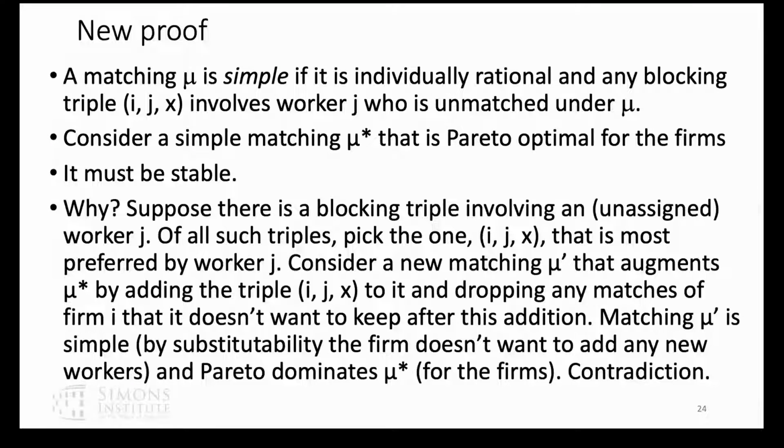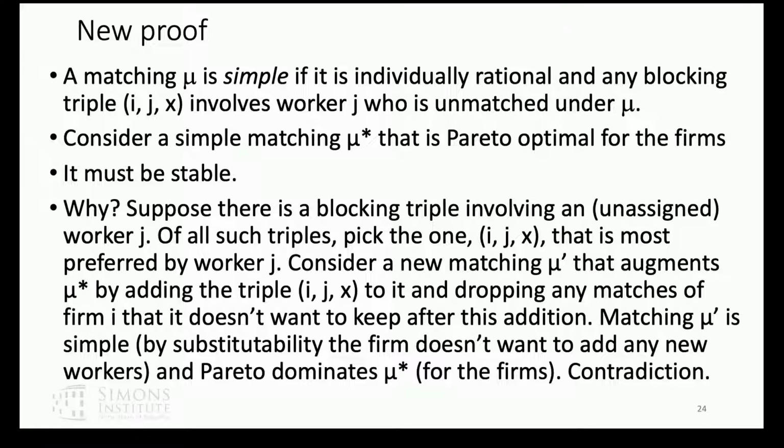And here's the proof adapted from Marilda's proof that I showed you at the beginning that says the set of stable matchings is non-empty. Let's look at the simple matchings, where if there's any blocking pair, they involve a worker who's unmatched. Then the same trick: the set of simple matchings is non-empty. I'm going to look for the firm Pareto optimal matches. If I find one that isn't stable, it's simple. It must involve a worker who's unmatched, and I can satisfy that matching to get a new matching.